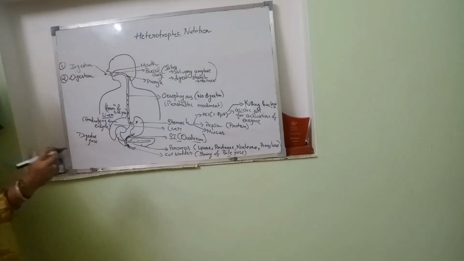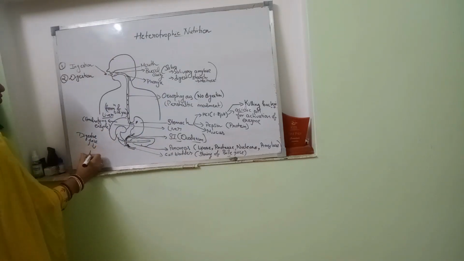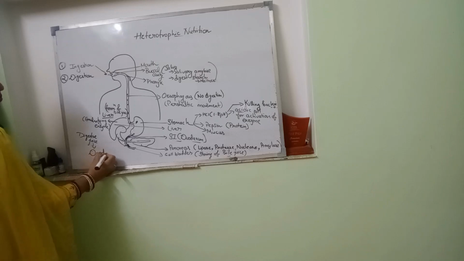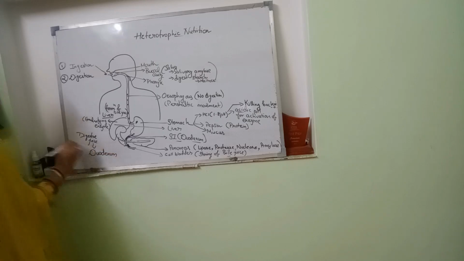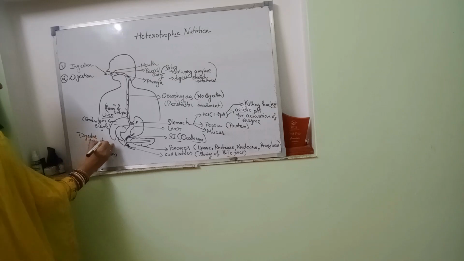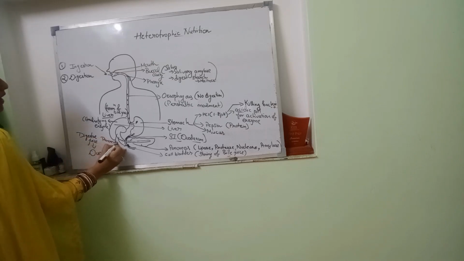Now what I am saying is that in the duodenum, the first part of the intestine, digestive juice along with the pancreatic juice and bile juice is entering.